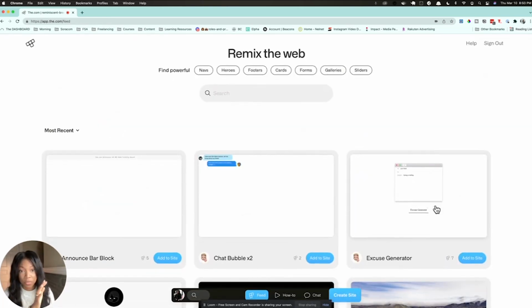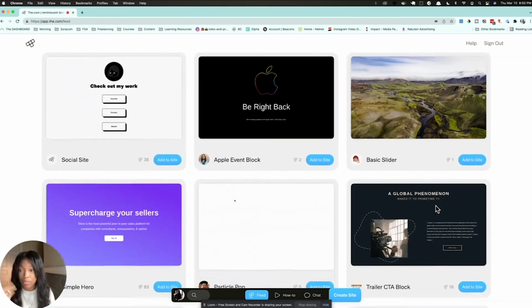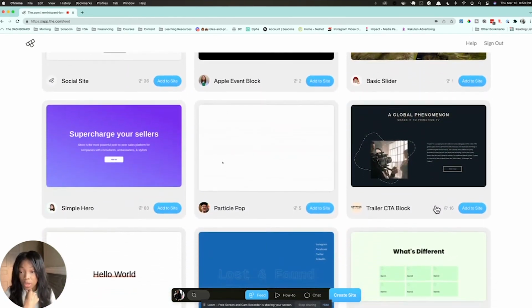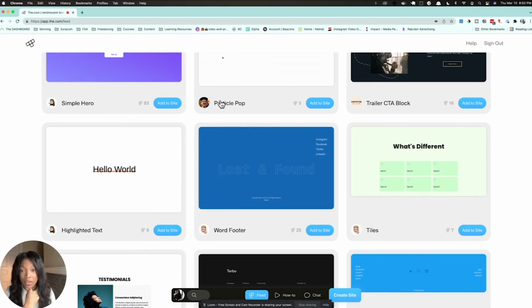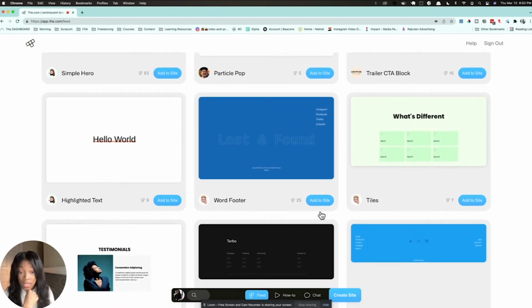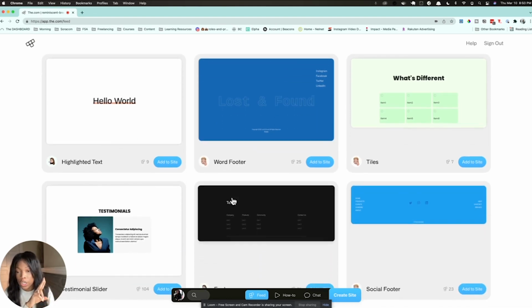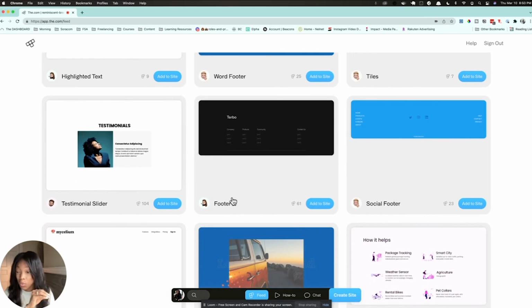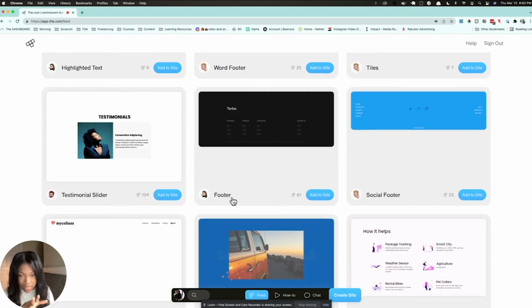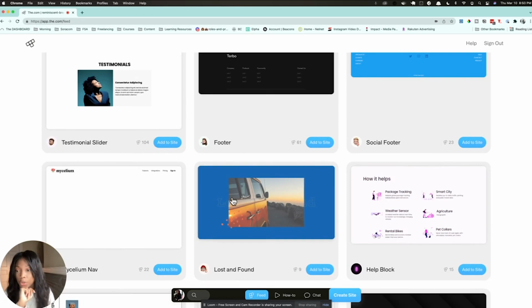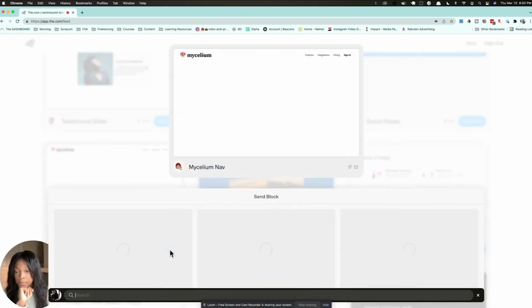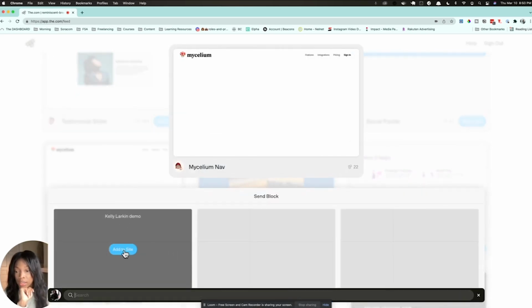As you can see, there's tons of things that you can use to remix the blocks that other people have created. It gives credit to those, and you can see how many times each block was already used. I'm going to look for a nav bar, a footer, and maybe a few others that I want to add to this site because I don't necessarily want to build those things from scratch. So this looks good. I'm going to add this to our Kelly Larkin site.